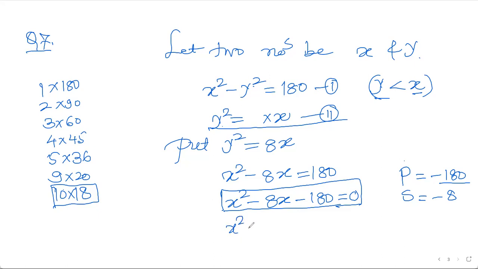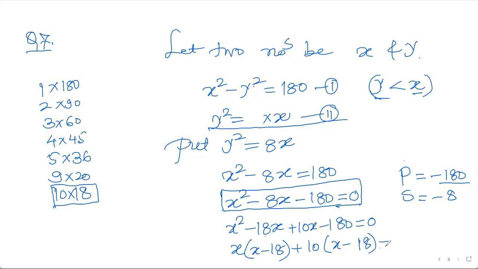So x square minus 18x plus 10x minus 180 equals 0. Now just see, things are coming out very correctly. 10 minus 18 is minus 8. 10 into minus 18 is minus 180. Once I went wrong, I wasted too much of my time. If I waste my time in the board exam like this, what happens? You do injustice to another problem and some of your sums will be left, because the time is calculated there. Keep in mind, here I have time, so I have wasted it, but time cannot be wasted in the board exam. So you take care of that.